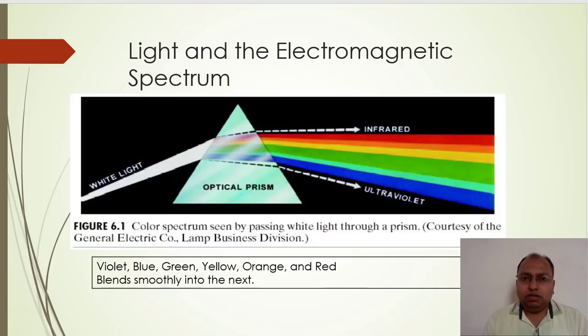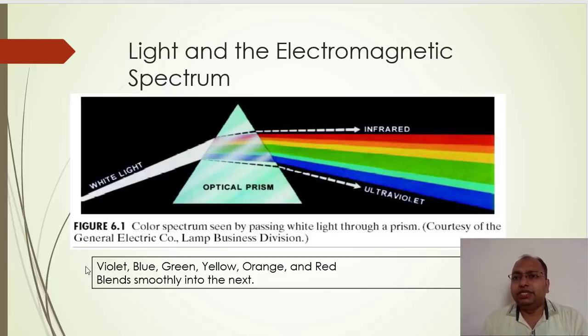Is that fine? Okay, now we know that light consists of different colors. Whenever we pass white light through a prism, we get the rainbow colors.